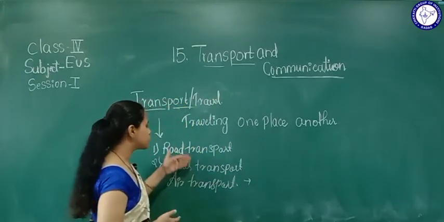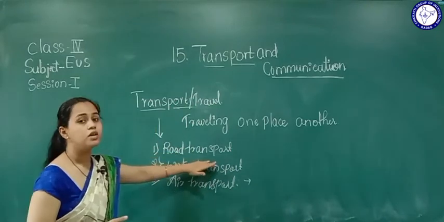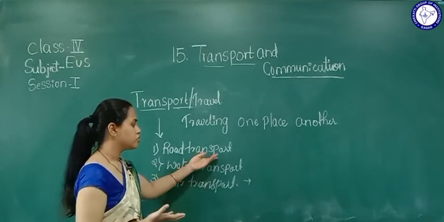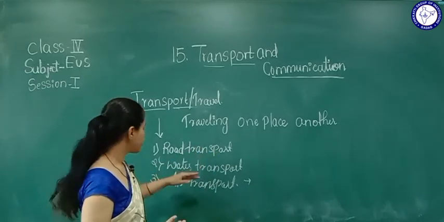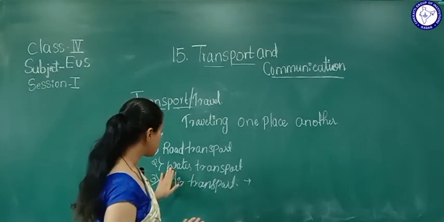There are three kinds of transport. Road transport is where we travel or transport goods and people through the road. Water transport means we travel through the water.